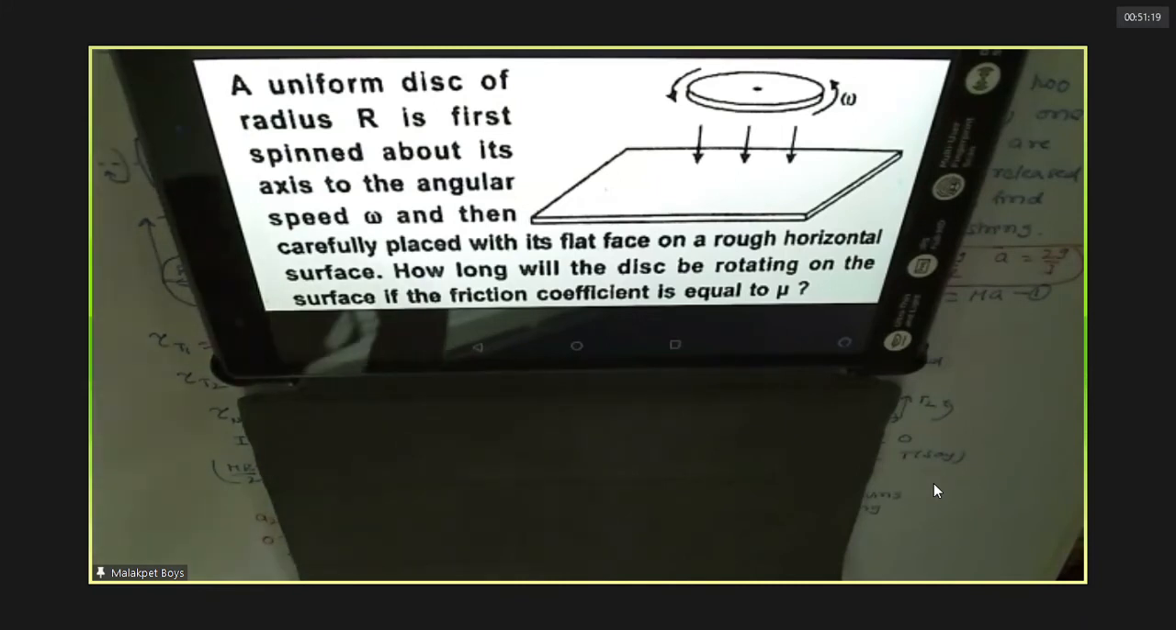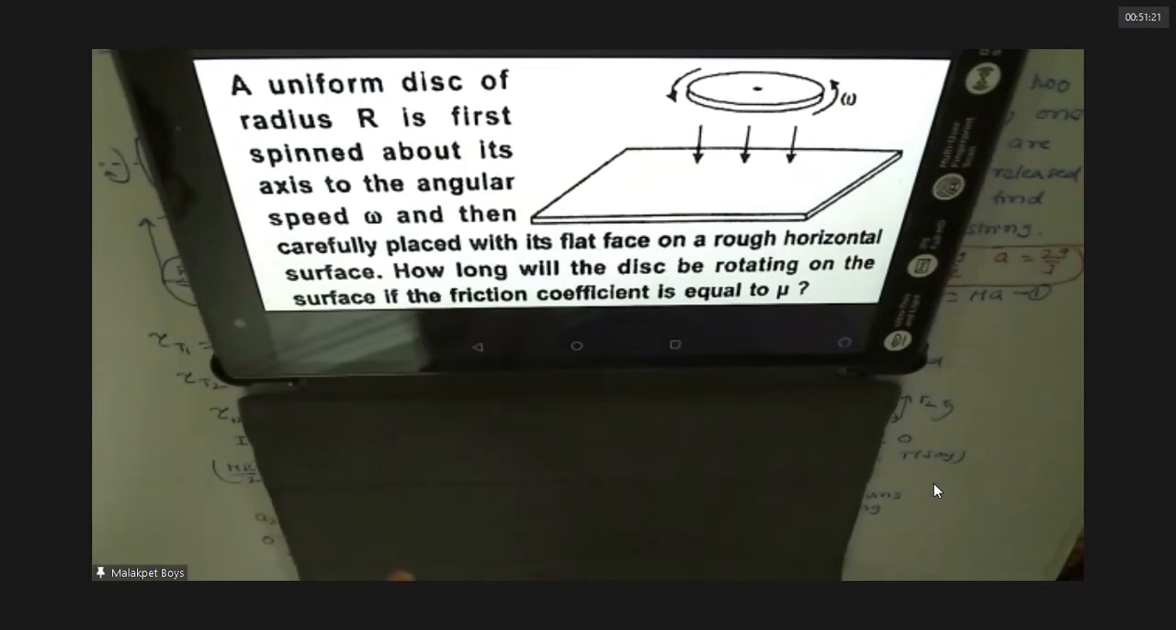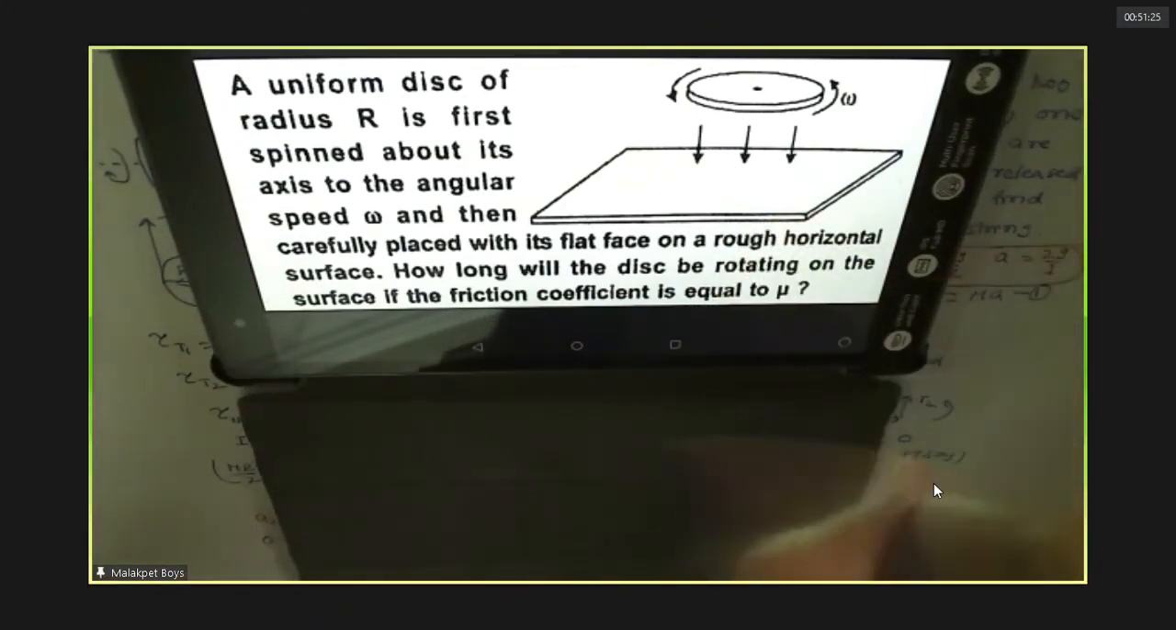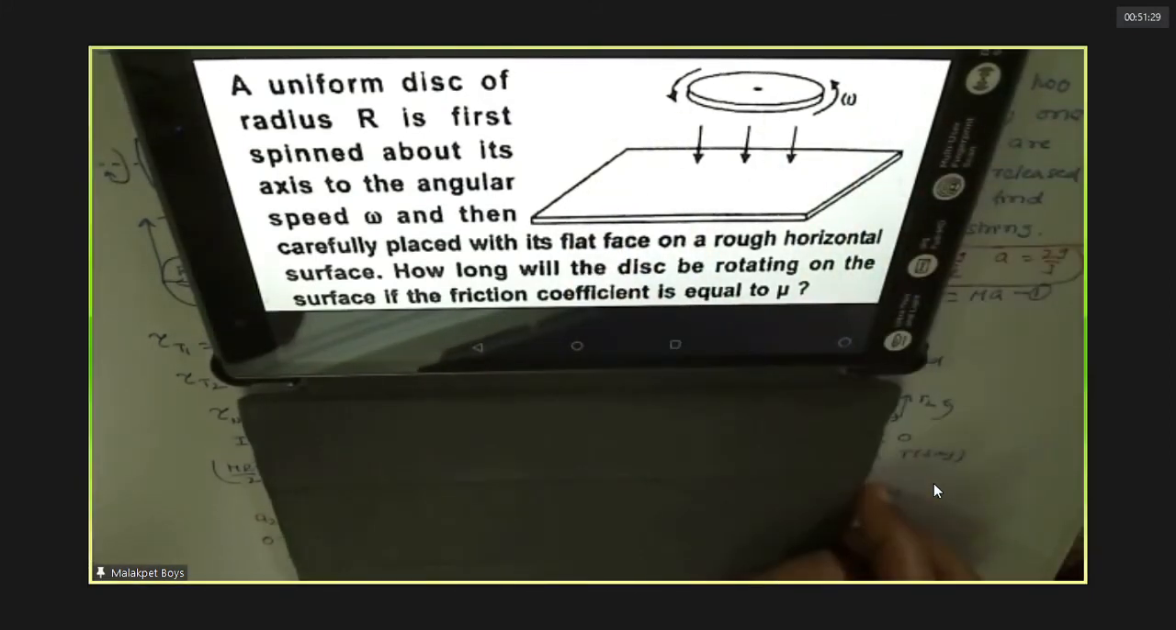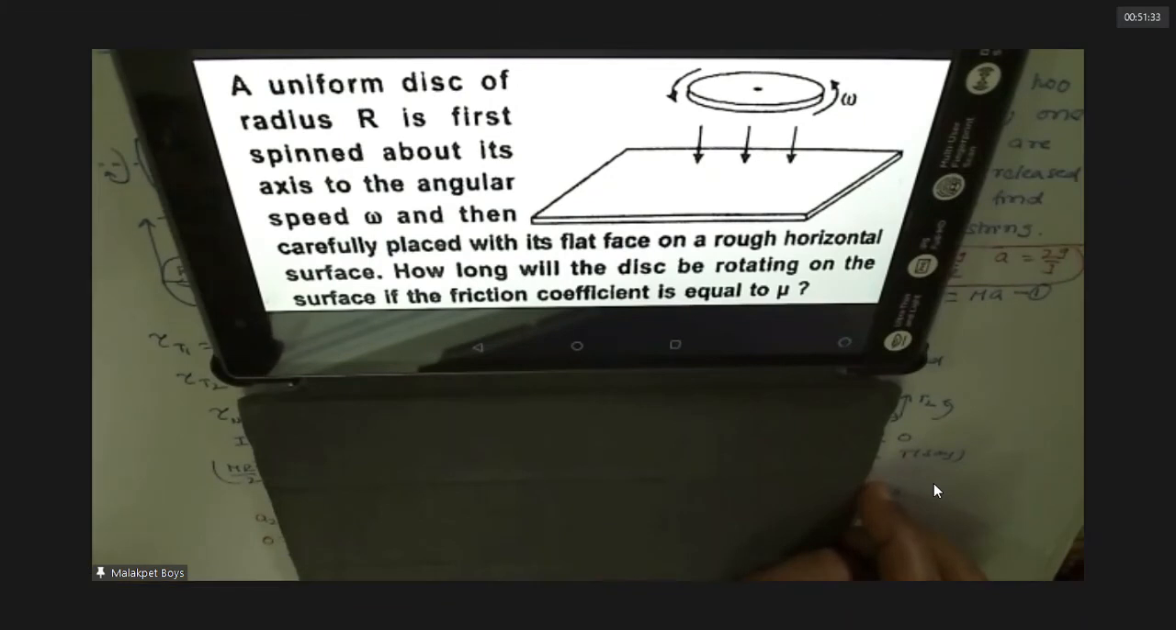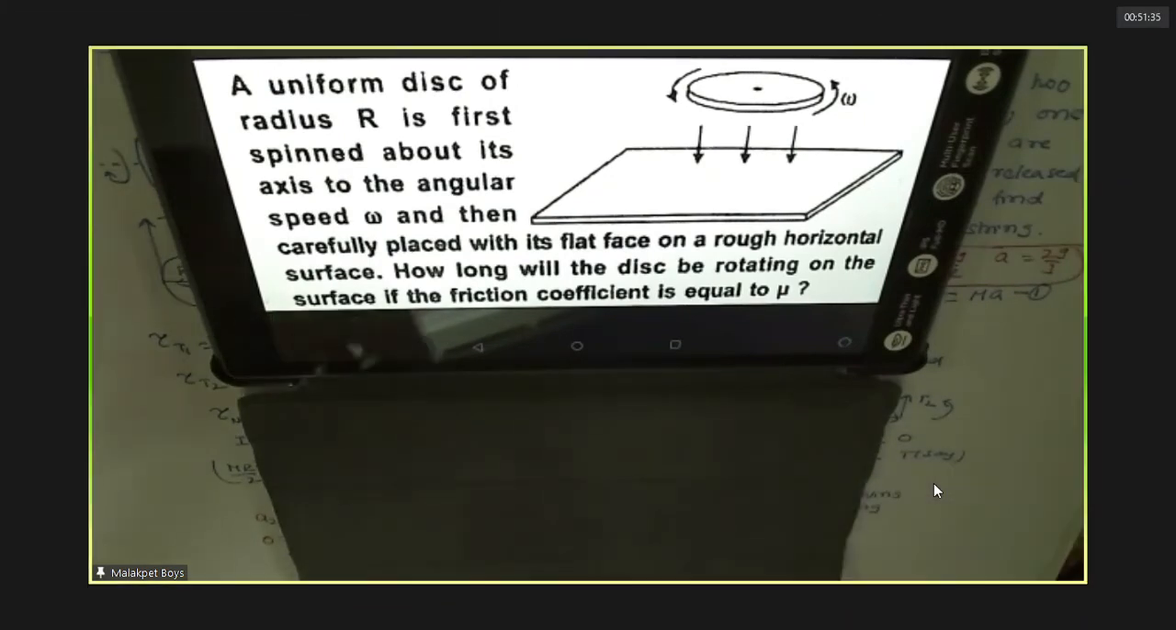Completed? One minute, sir. Understood the question? He is just spinning a disc like this and leaving it. It will stop now after some time. Yes, sir. That's true. After what time? How long will the disc rotate? After what time will it stop?